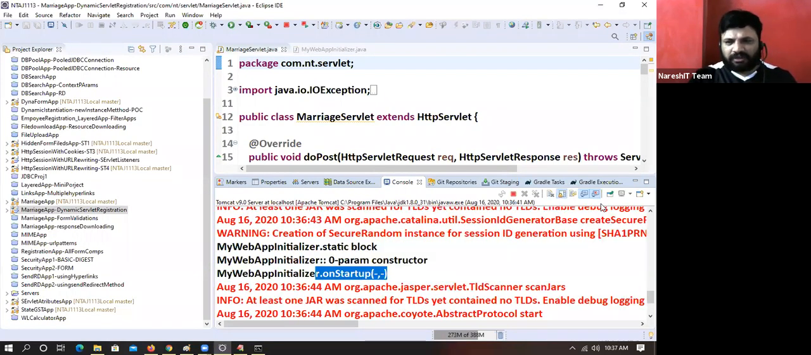Am I doing these operations manually? Not at all. At least you felt it, right? This is dynamic registration of servlet. Okay, one minute.